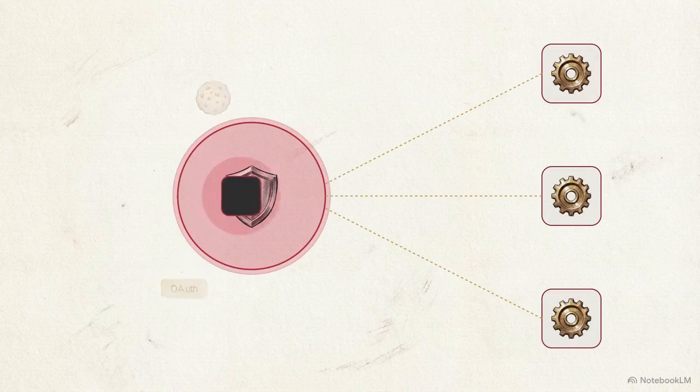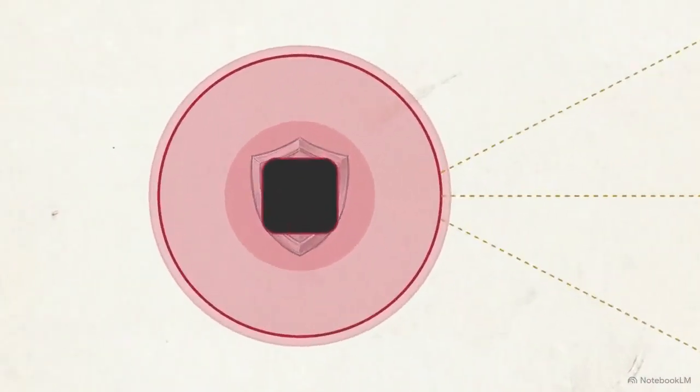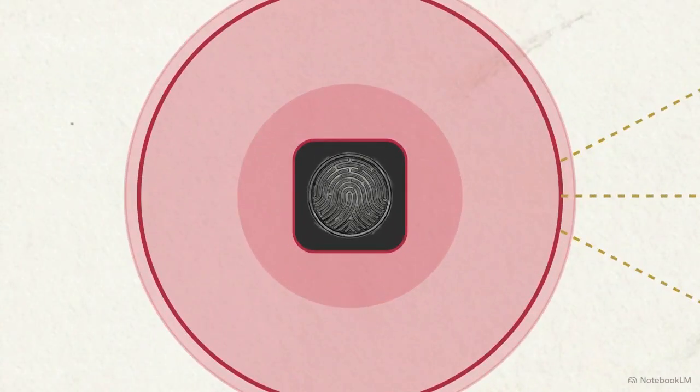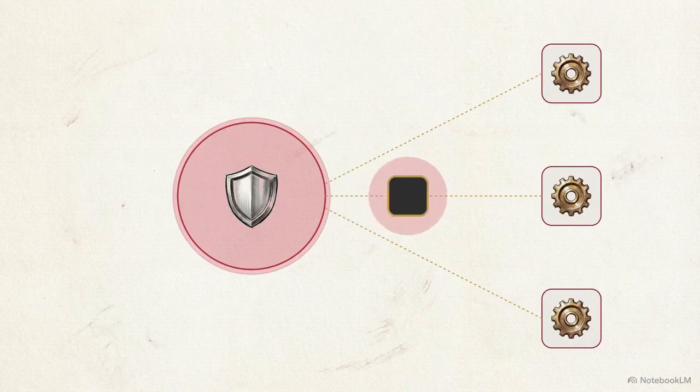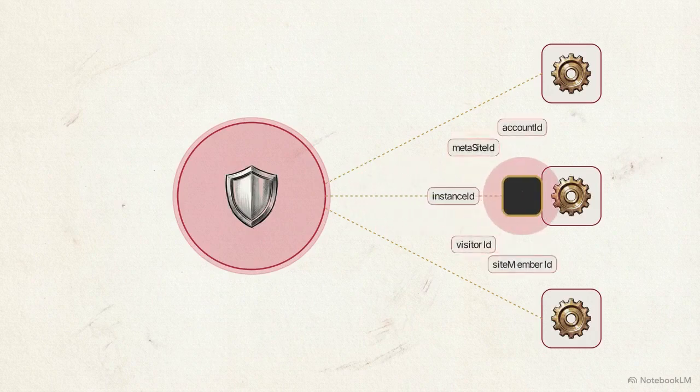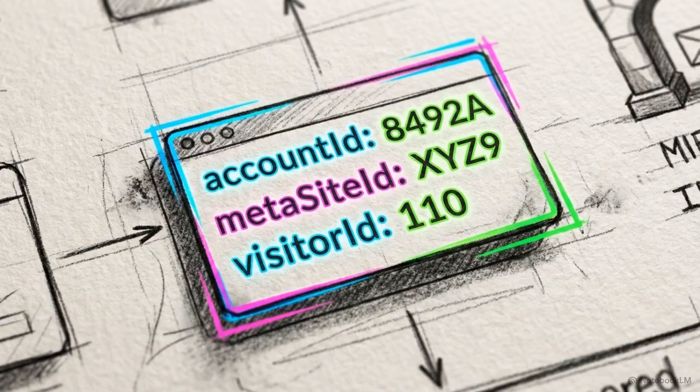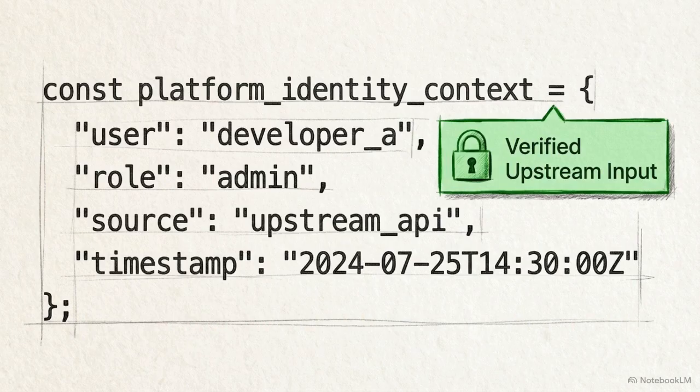It absorbs the raw request, executes authentication flows, and strips away external session cookies, tokens, and keys. Before routing the request down to the target microservice, the platform injects a standardized, structured identity context object into the payload. This context contains explicit identifiers, sending exact account IDs, meta-site IDs, and visitor IDs directly to the service. Developers must treat this identity context as mathematically trusted input. The identity has already been verified by the platform.